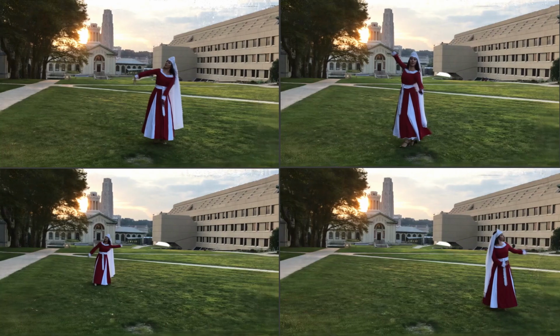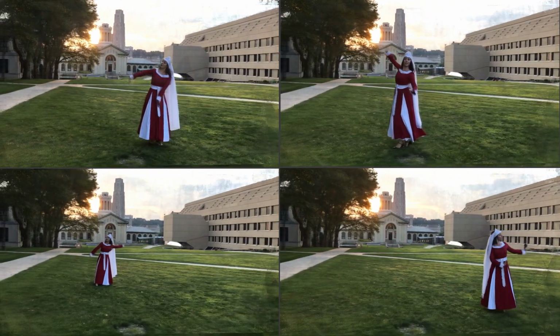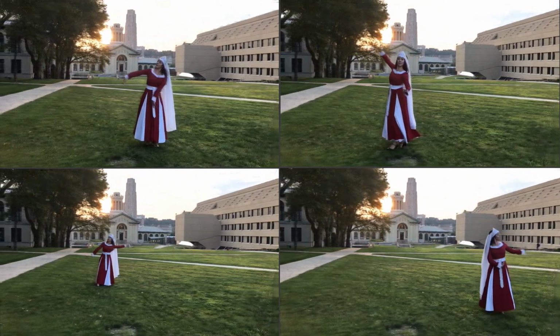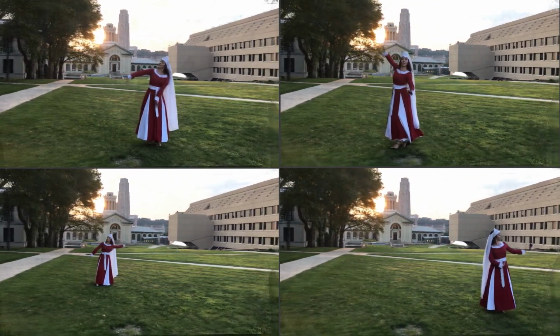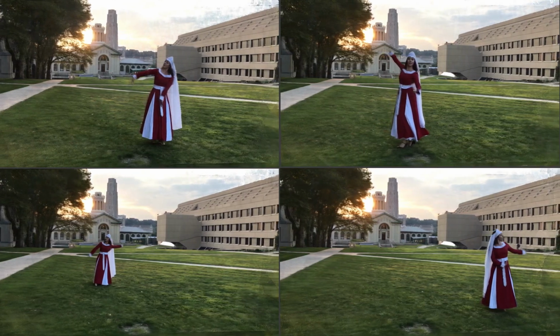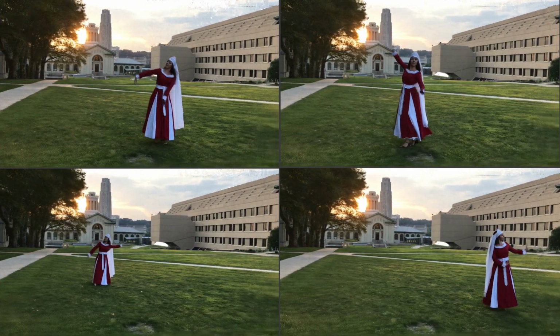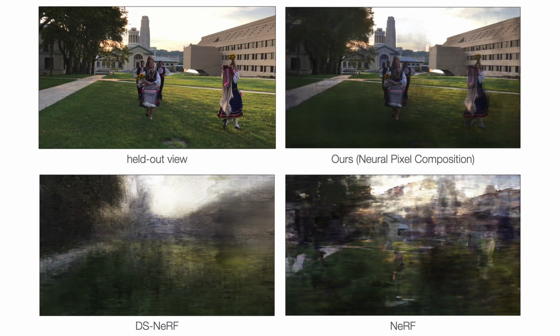We show novel views synthesized using our method for multi-views captured at 4 different timestamps. We also contrast the results of our approach with NeRF and DS-NeRF for other challenging multi-view sequences.